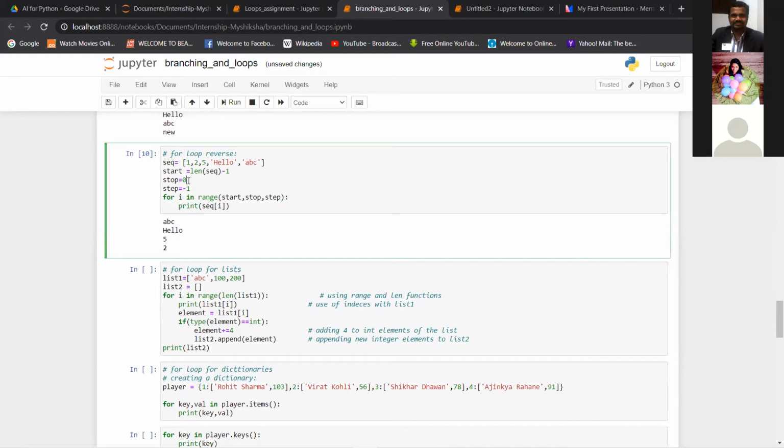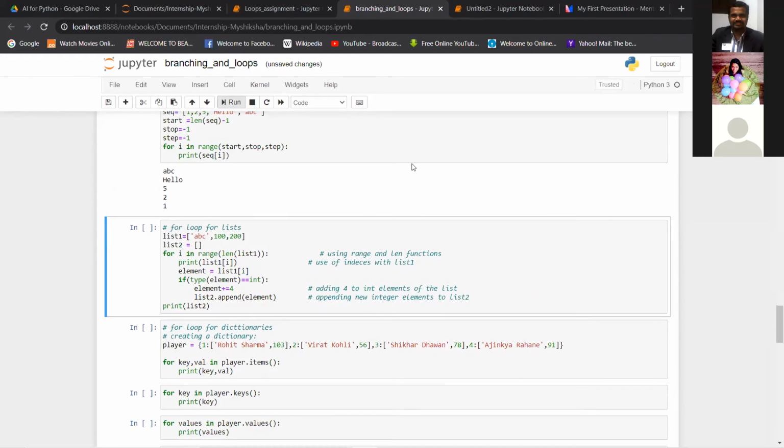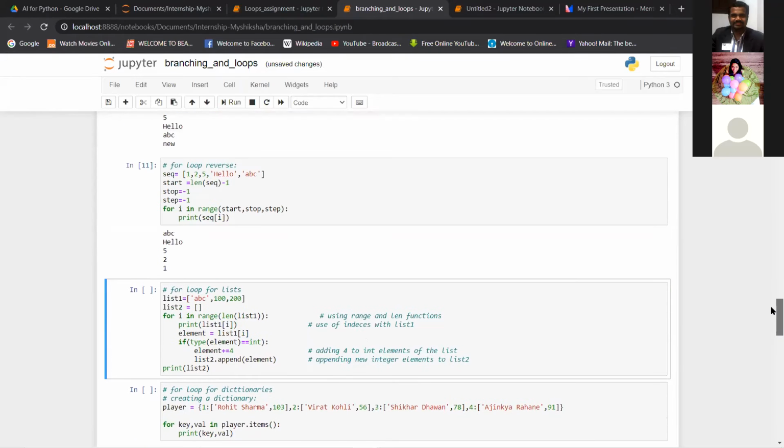Okay, it should reach the zero index, so we are kind of compensating. Are you getting my point? So if you give zero, it will come till here because we have started from 4, not 5. So that's why stop needs to be -1 and not 0,